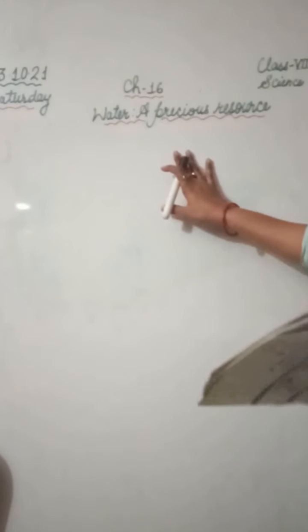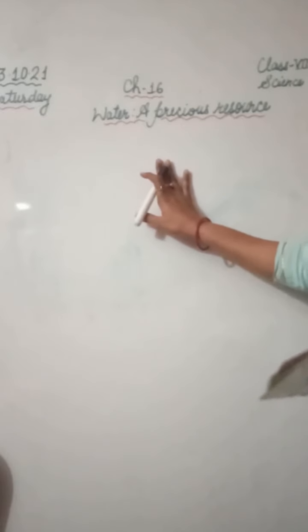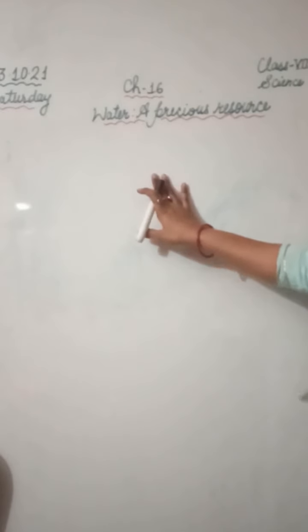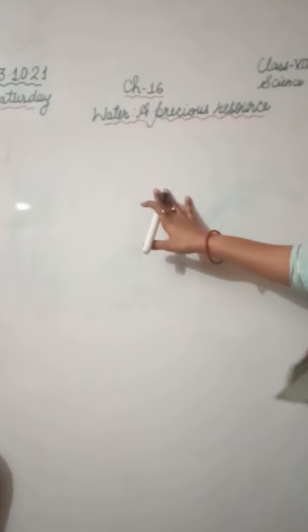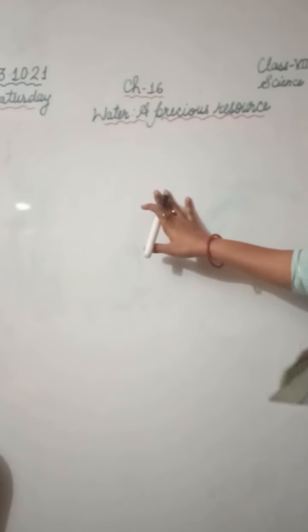We will discuss all this in this chapter. This chapter is very easy. Let's begin with this chapter. You all know that water is a natural resource which is essential for all living beings. It is a universal solvent and there can be no life without water.